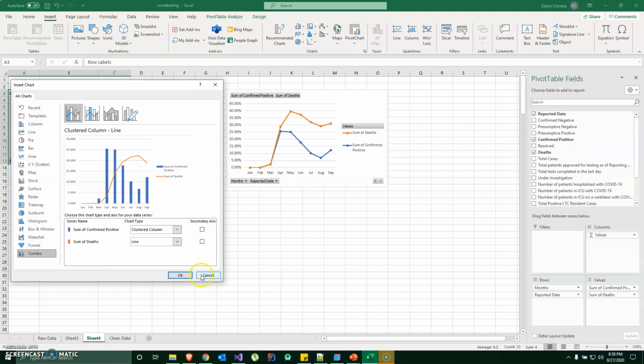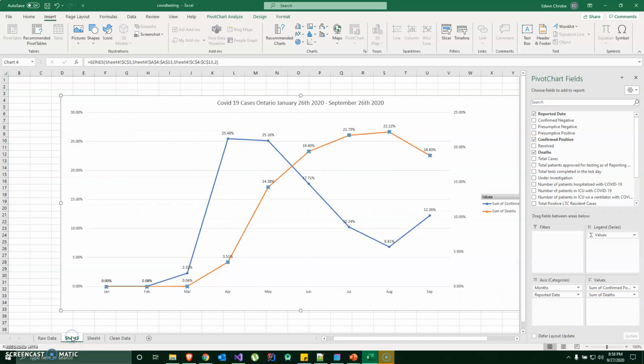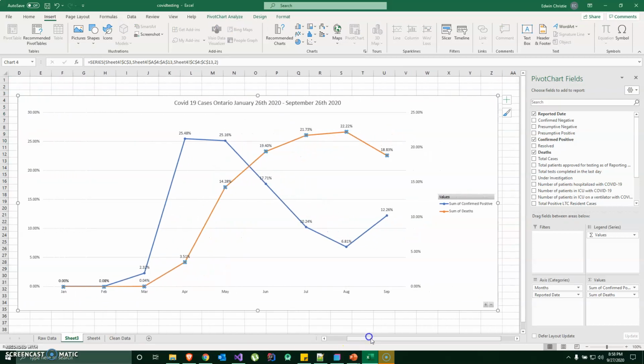And also, if you go to the next screen, which is my final presentation, final showcase of the data, we have a small heading here saying COVID-19 cases reporting January 26, 2020 to September 26, 2020. As you can see, for the sum of deaths, I had to make it my secondary axis.